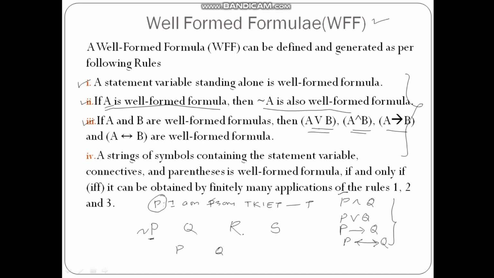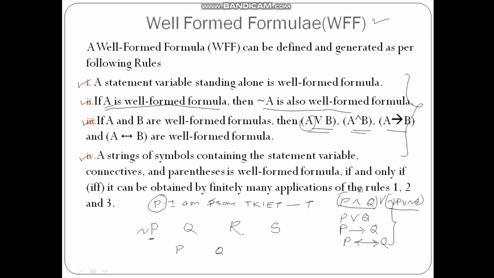Now P and Q is a well formulated formula, as well as not P or not Q is also a well formulated formula. This is one well formulated formula and this is another. ORing of these two, or ANDing of these two, or implication of these two is also a well formulated formula. So if A is one equation which is well formulated, this whole is A, this whole is B, and ORing of these two will also become a well formulated formula.